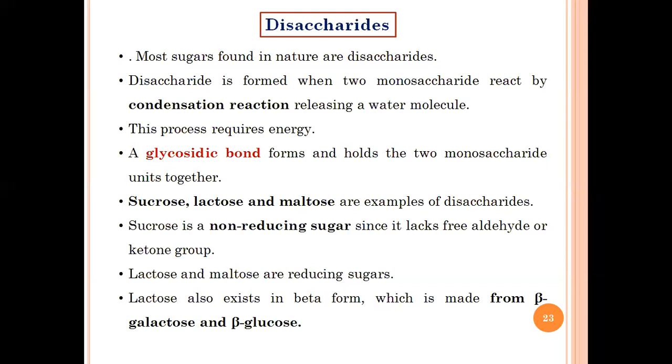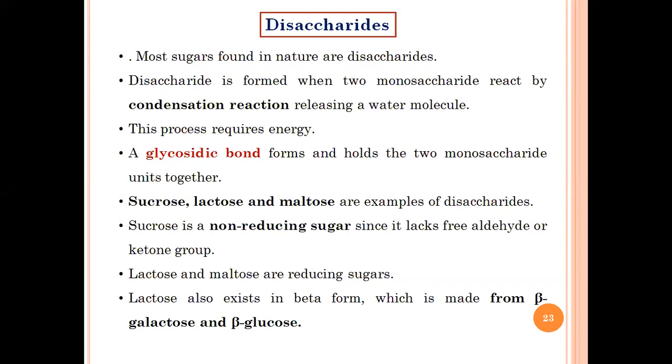They have a free group or a free anomeric carbon which can interact with other molecules, so other reactions can continue, and that's why they are called reducing sugars. In the case of galactose, if you remember, I said there are two forms of galactose, alpha and beta. In a similar way, lactose can also exist in two forms, a normal alpha and the other a beta, which is made from a beta galactose and a beta glucose.